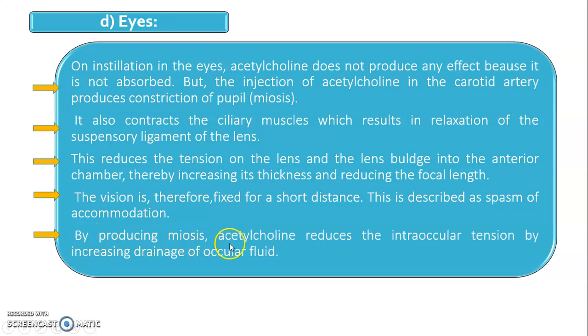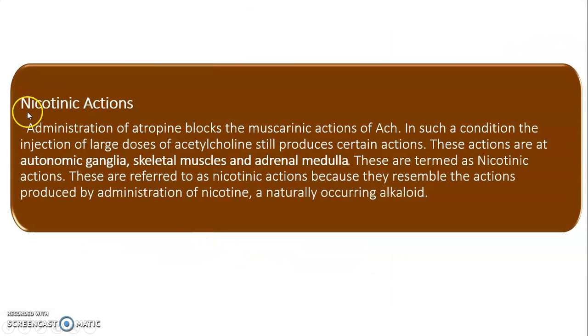By producing the miosis, acetylcholine reduces the intraocular tension by increasing the drainage of the ocular fluid. After that, we see what is meant by nicotinic action. We saw about the muscarinic receptor. Now we see the nicotinic receptor.